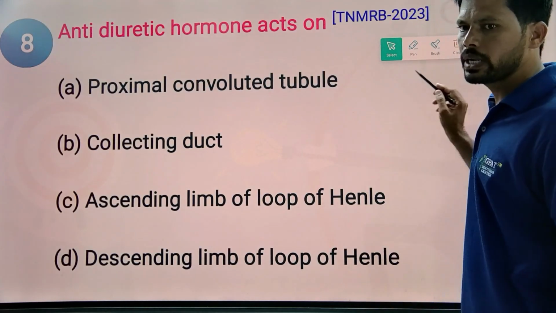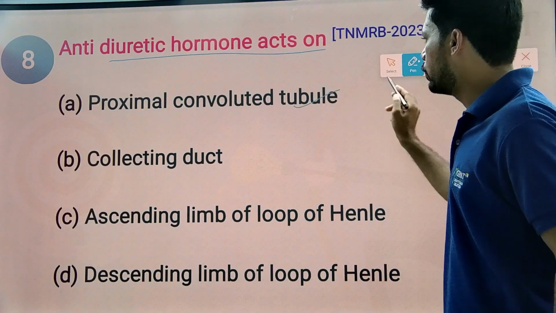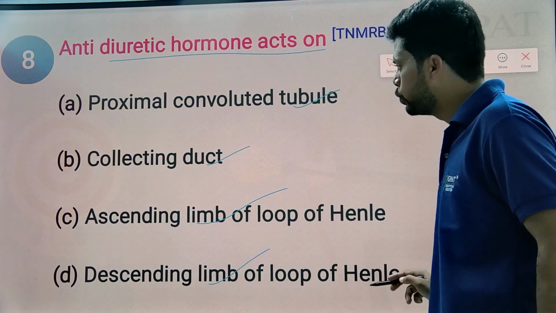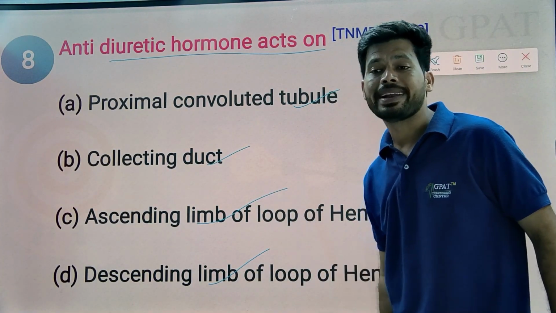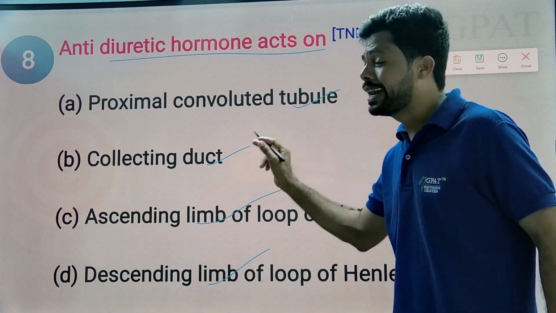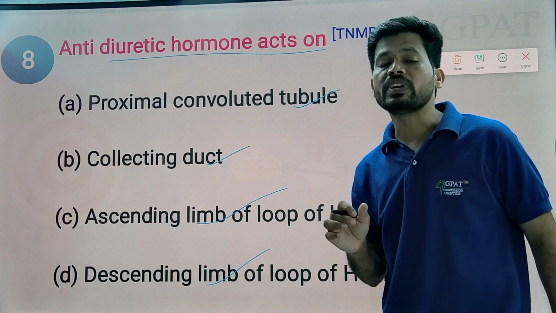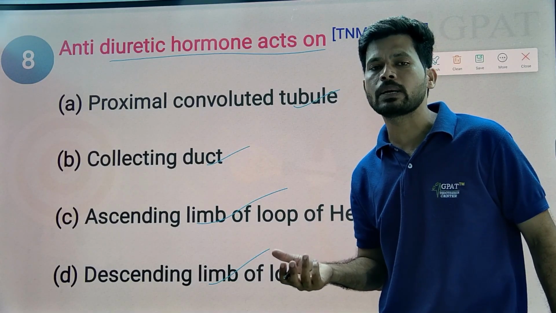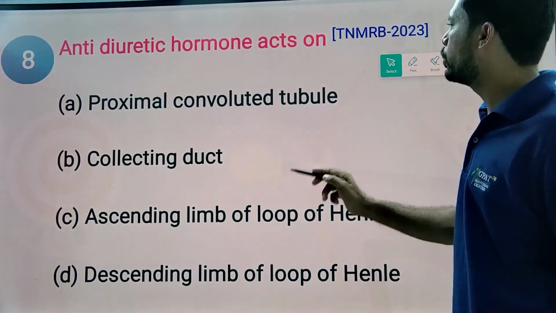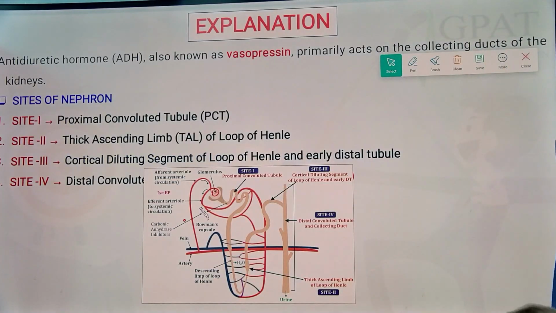Next question. So regarding the next question, what is this? Antidiuretic hormone acts on: proximal convoluted tubule, collecting duct, ascending limb of loop of Henle, descending limb of loop of Henle. All these are the parts of nephron. So among these parts, our antidiuretic hormone acts on the collecting ducts. Antidiuretic hormone is also known as vasopressin. This vasopressin prevents urine formation and increases reabsorption of water into the body along with the sodium. So simply antidiuretic hormone, nothing but vasopressin, acts on collecting ducts of the nephron.